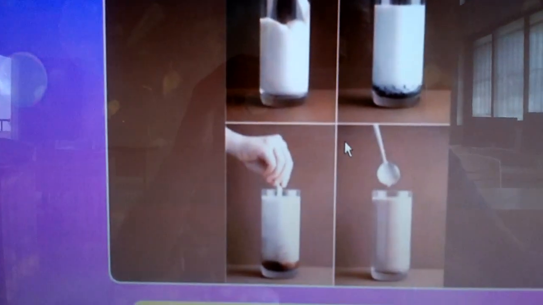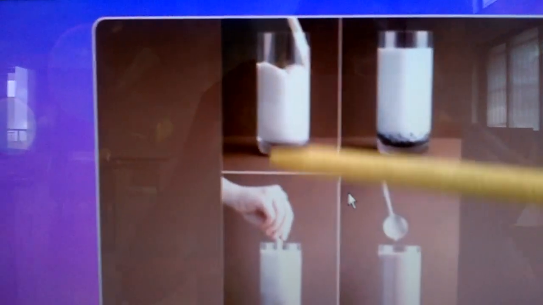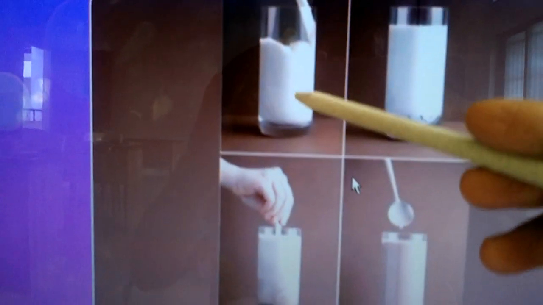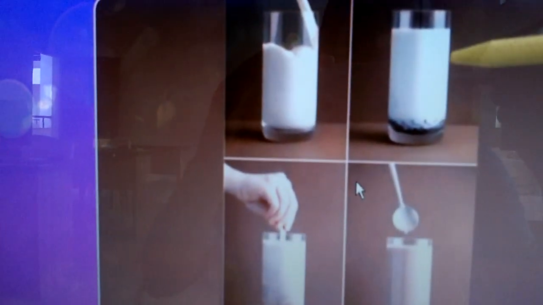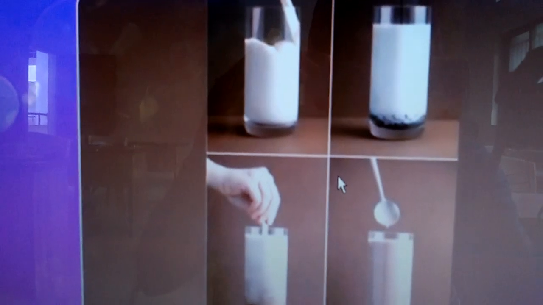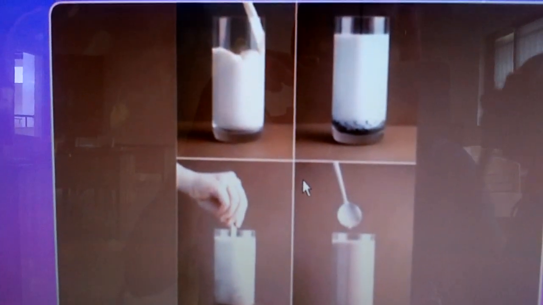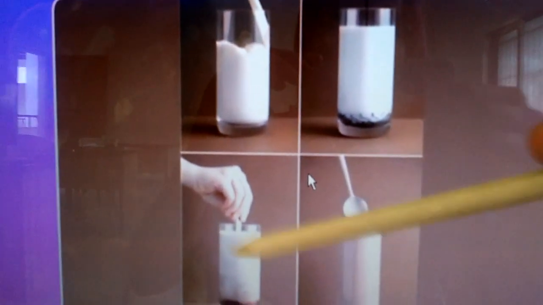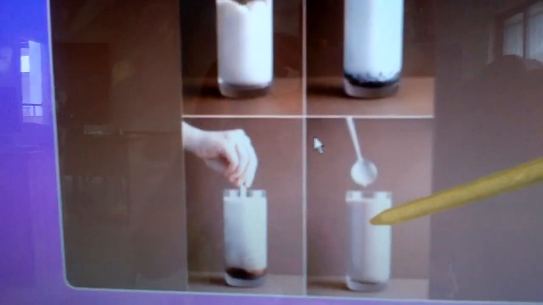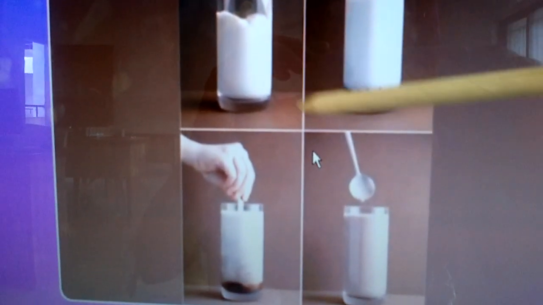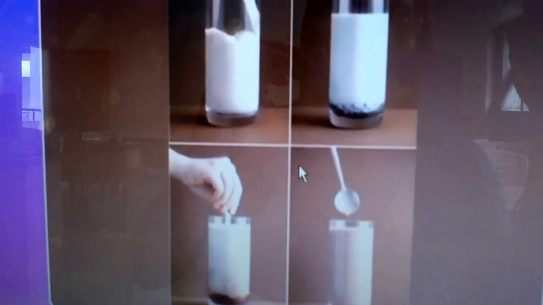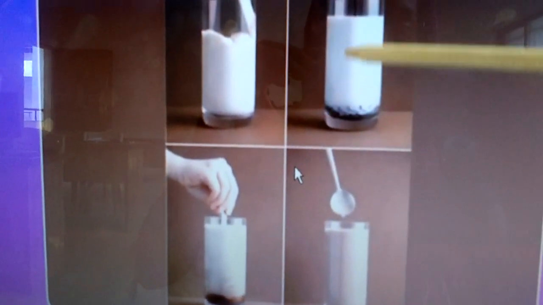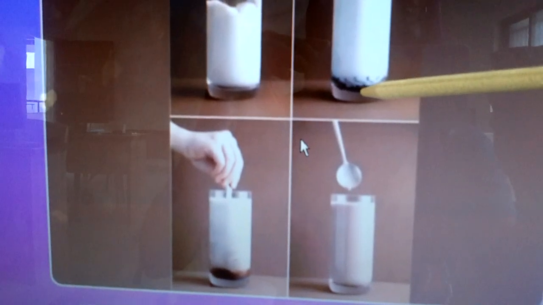Here you can see your mother will add Bournvita or Horlicks in the milk. After adding that, she will stir with the help of a spoon. We can see everything is mixed very well. If you do not stir, then what will happen? Everything settles down.